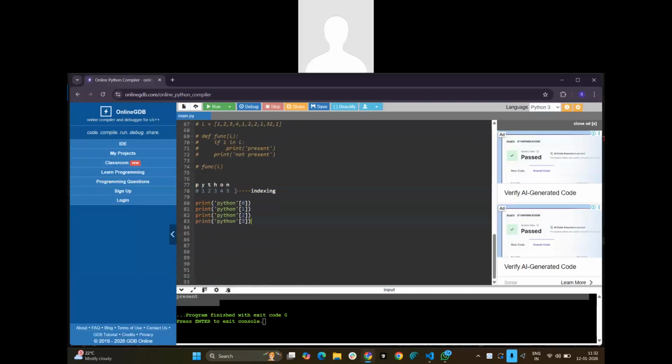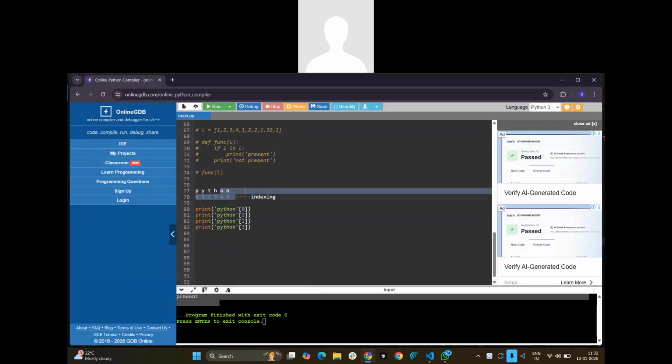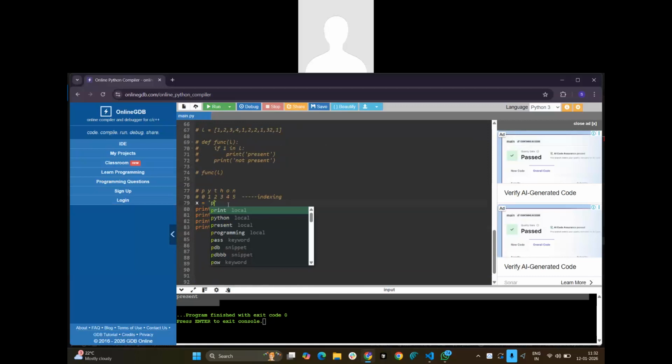So this is nothing but indexing, as we know, right? But if I want to access the negative values, this is just the normal way we write it, but normally we have to write like this. For your understanding, I wrote it like this.